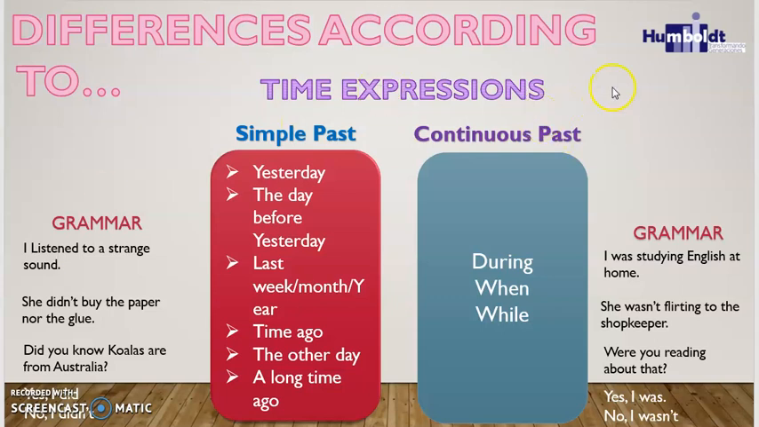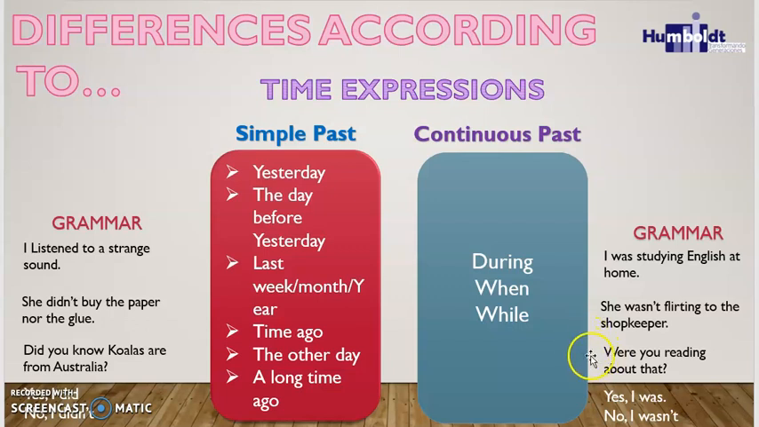Okay? Let's analyze the continuous past. In the continuous past, we need to use the to be in past, that is was or were, and the verb with ing, or the gerund. Okay, so we have the positive example. I was studying English at home. Yo estaba o estuve estudiando inglés en casa. In the negative example, we have, she wasn't flirting with the shopkeeper. Ella no estuvo o no estaba coqueteándole al vendedor o al tendero.